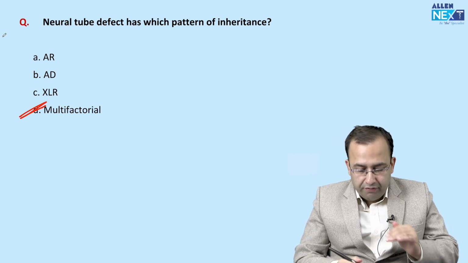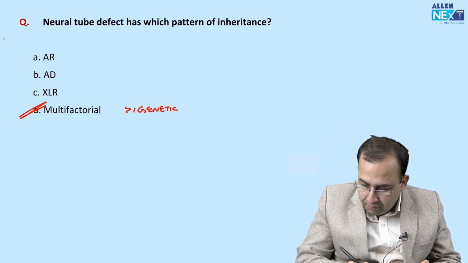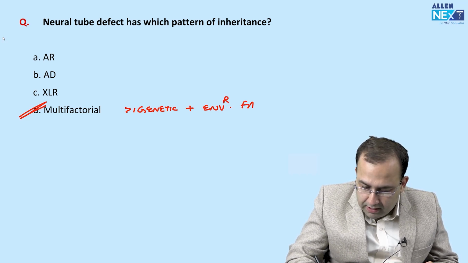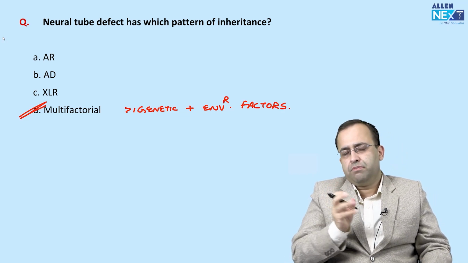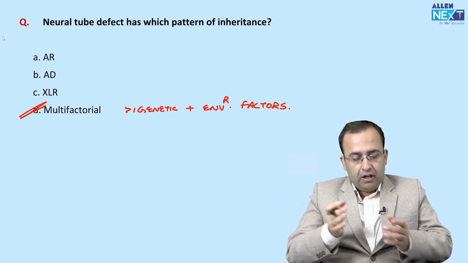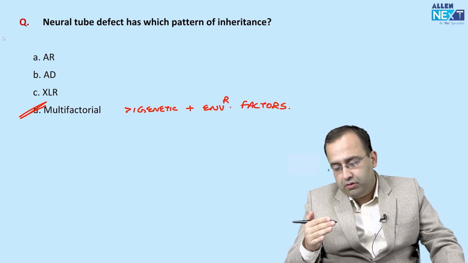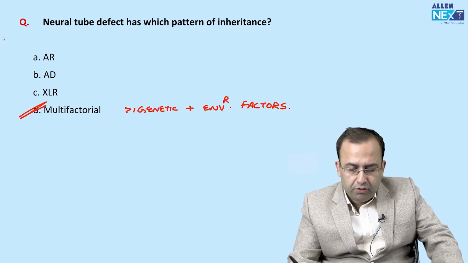Next, neural tube defects are multifactorial. That is why, what is multifactorial? Presence of more than one gene plus environmental factors play a role. This is multifactorial inheritance, multiple factors. That is why folic acid is also given 3 months prior to the couple trying to conceive a baby, to prevent neural tube defects. It is multifactorial inheritance.